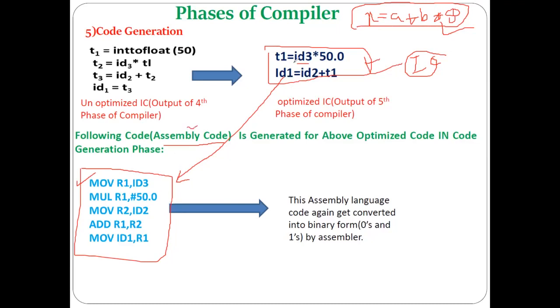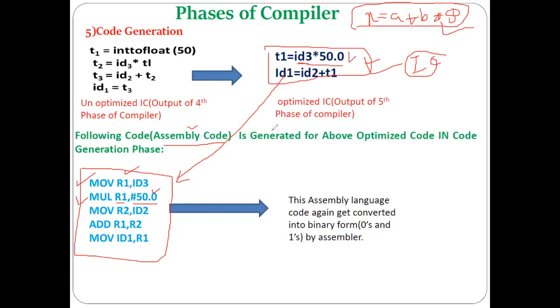Then we are converting this optimized intermediate code into machine code as assembly code. So here, first we move ID3 into the register. As you know, you need to move things into the register before you do processing on them. The first machine instruction is move R1, ID3. Then we multiply: mul R1, 50.0 means whatever content is in R1, multiply it with 50.0.